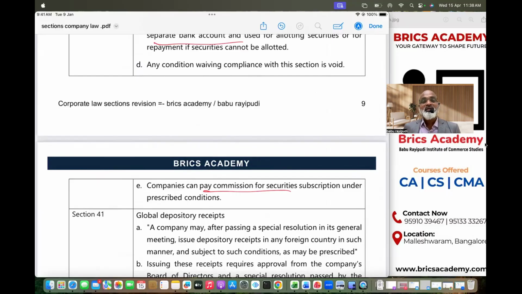Section 39 talks about allotment of securities on receiving the application money and minimum subscription prescribed by SEBI. Accepting the application form is called allotment of securities. If you could not allot securities, you shall refund the money within 15 days, failing which you will have to pay 15% interest. And section 40 talks about that whenever a company makes a public offer, the company has to, I repeat, apply to a recognized stock exchange, and that has to be mentioned very clearly in the prospectus. Also make sure the money received is kept in a separate account, and that money is utilized for allotment adjustments only.